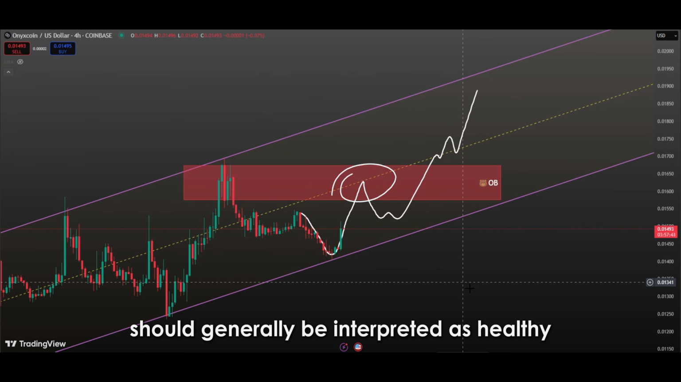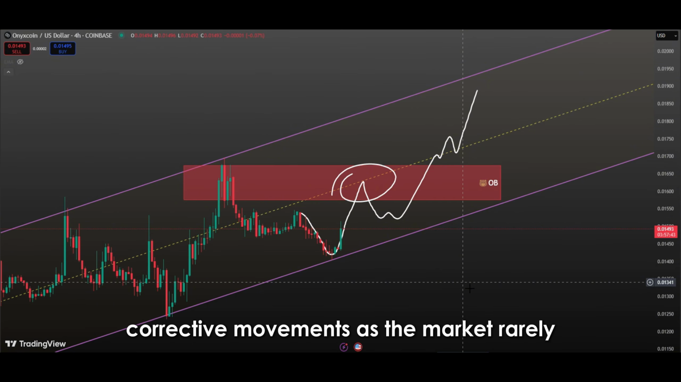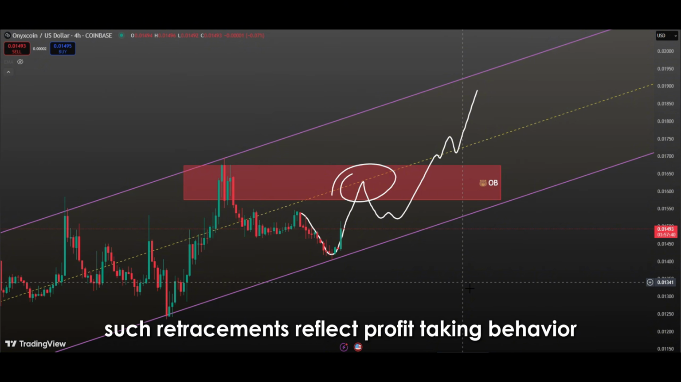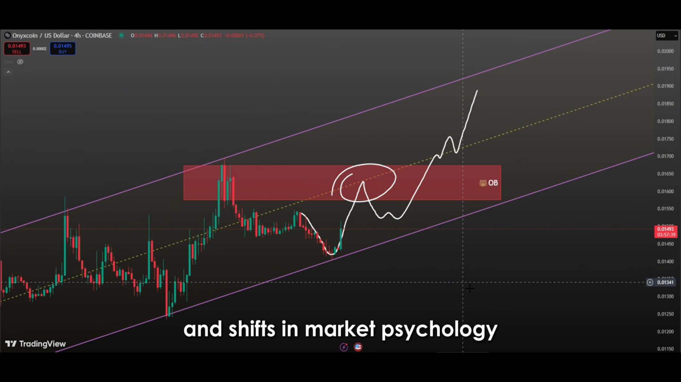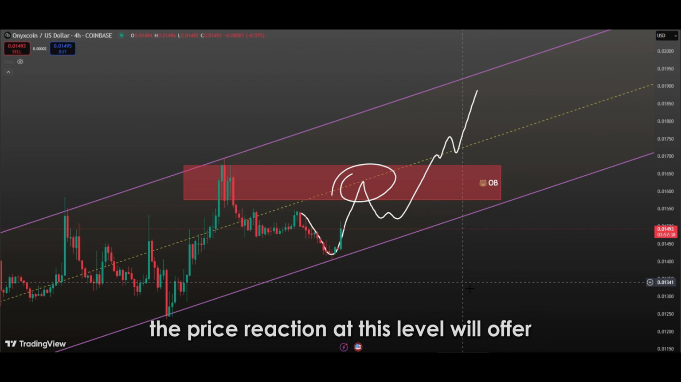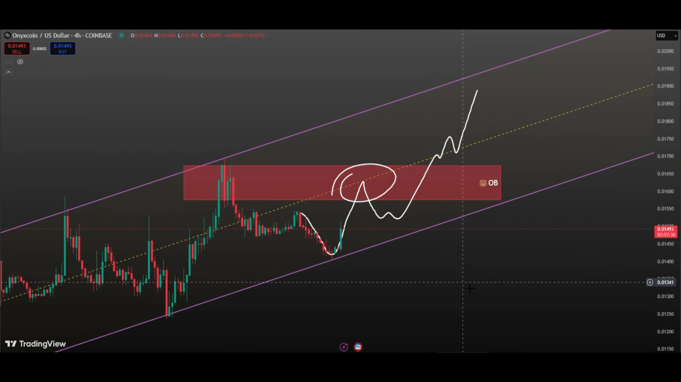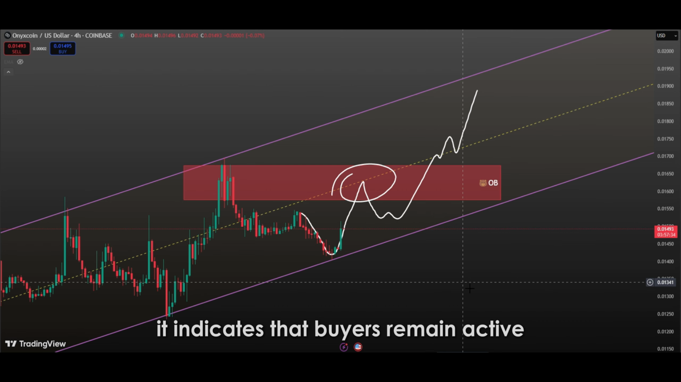These pullbacks should generally be interpreted as healthy corrective movements, as the market rarely continues upward in a straight line. Especially during the first encounters with strong resistance zones, such retracements reflect profit-taking behavior and shifts in market psychology. The price reaction at this level will offer important clues as to whether the price can eventually break through the zone. If the price recovers after a pullback and approaches the level again, it indicates that buyers remain active and the upward momentum persists despite selling pressure.